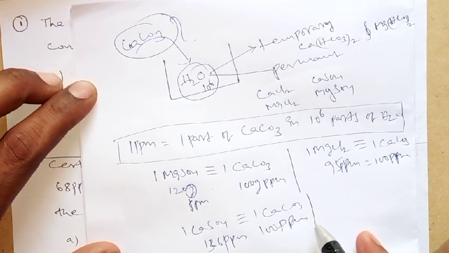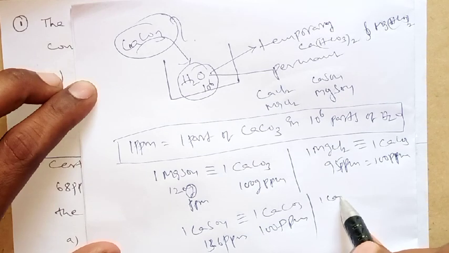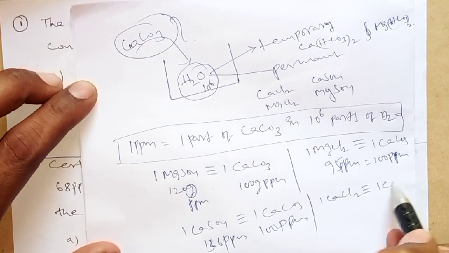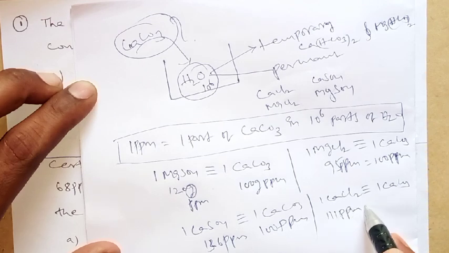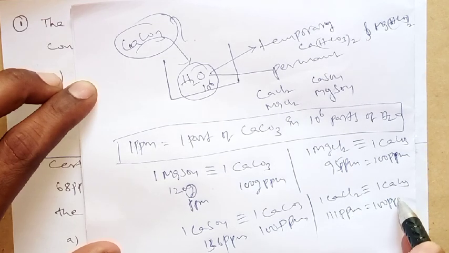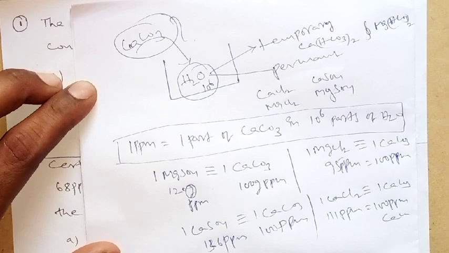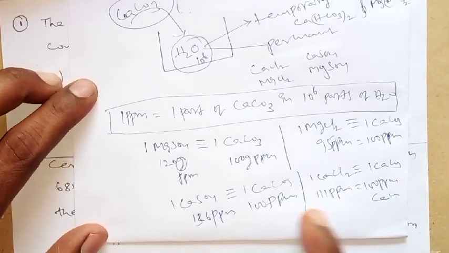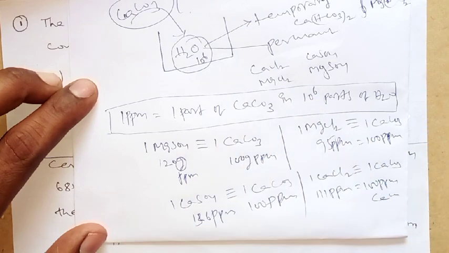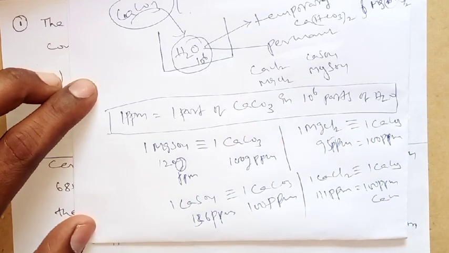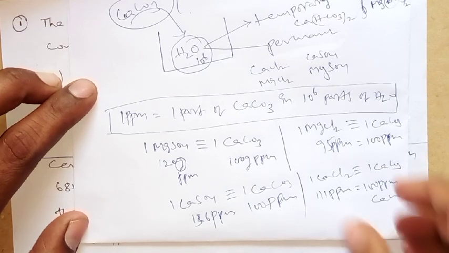Similarly, 1 CaCl2 is equivalent to 1 CaCO3. That means 111 ppm CaCl2 is equal to 100 ppm CaCO3. See, every term is converted into calcium carbonate. Is it clear? So this is the basic idea about the hardness of water. For objective purposes, I think this knowledge is sufficient for you. So now we shall turn to the numericals.